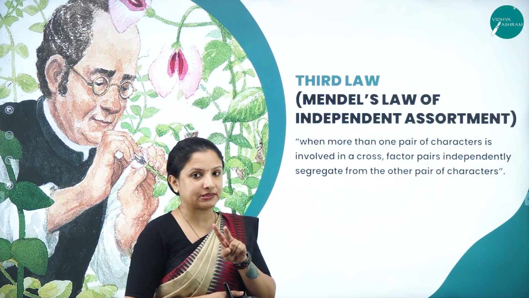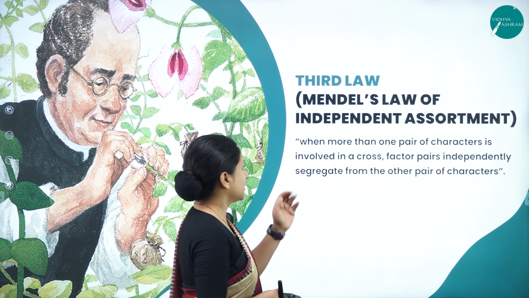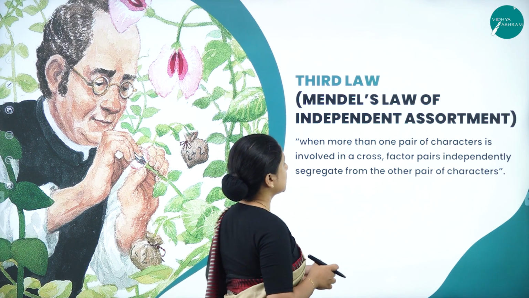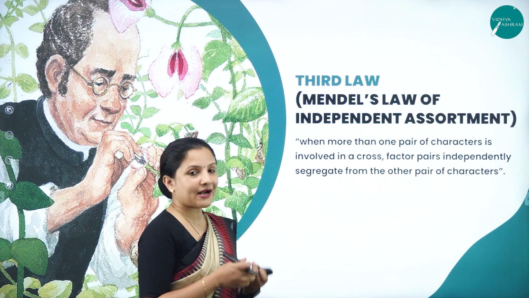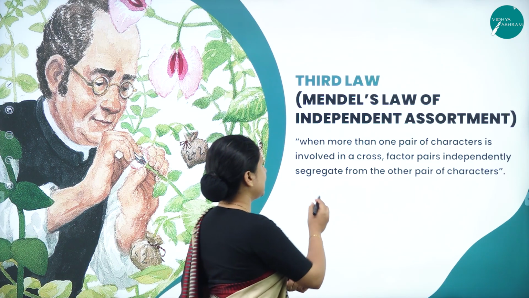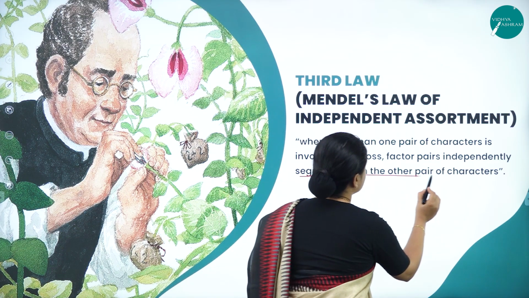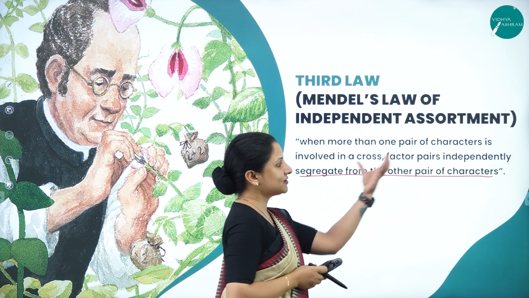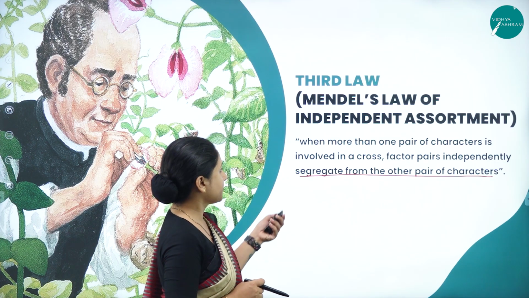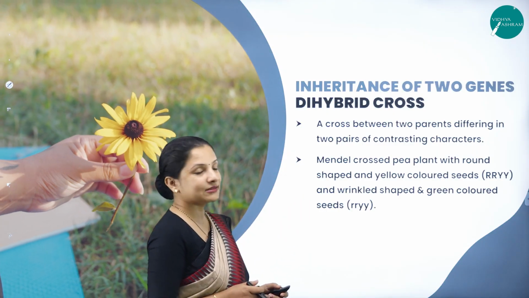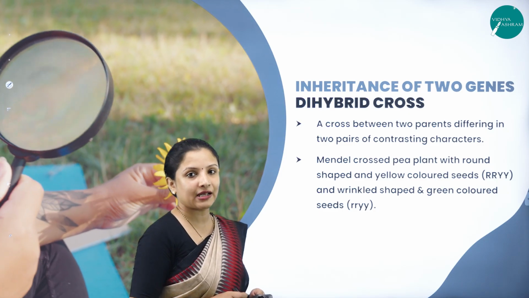Two characters we are considering here, right? That is it. So when more than one pair of characters is involved in a cross, the factors will pair independently and segregate from the other pair of characters. Now, this you will understand when I explain this. That is inheritance of two genes in dihybrid cross.